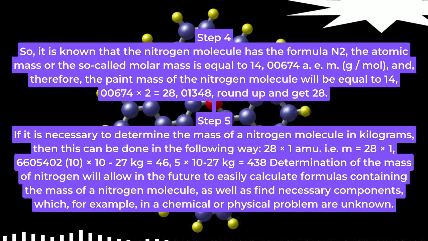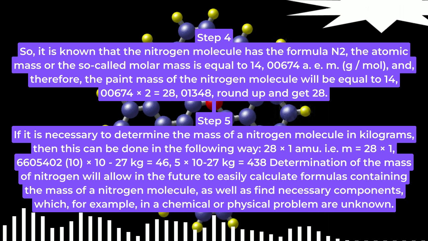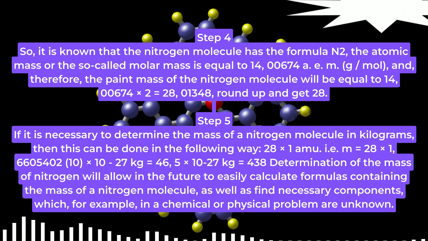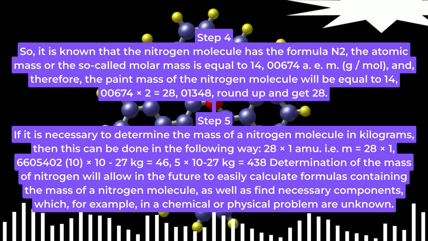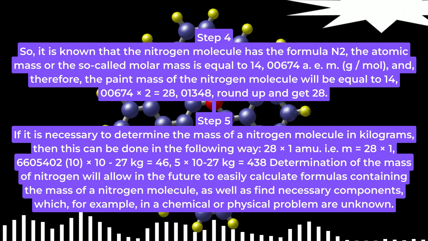Step 5. If it is necessary to determine the mass of a nitrogen molecule in kilograms, then this can be done in the following way: 28 by 1 amu is equal to 28 times 1.6605402 times 10 to the minus 27 kilograms equals 46.5 times 10 to the minus 27 kilograms.